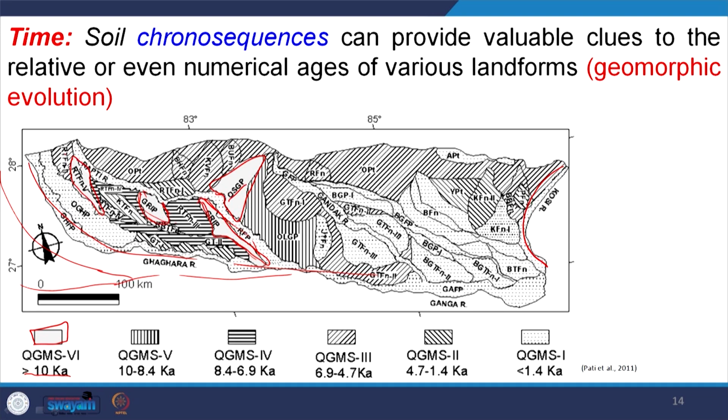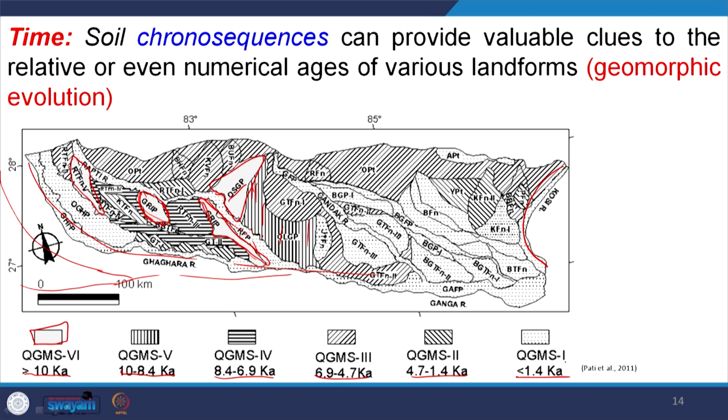In geomorphological mapping we characterize that these soils formed 10,000 years back, and later, from 10,000 to 8.4 kilo annum, these soils were formed. Similarly, this soil 8.4 to 6.9, this 6.9 to 4.7, and 4.7 to 1.4 and less than 1.4.